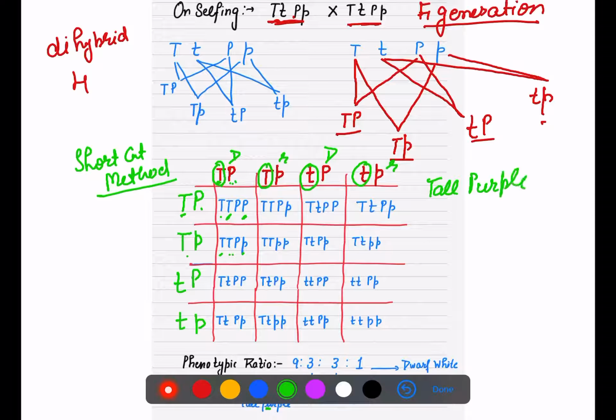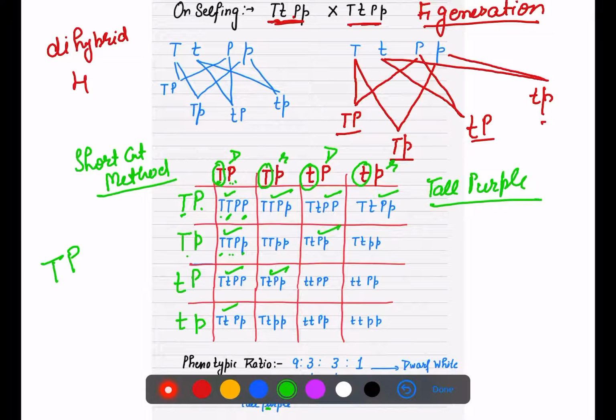You get tall purple where there is even a single capital T and a single capital P. So this is tall purple, this is tall purple, this one is also tall purple, same here, this one is tall purple, here is also tall purple.